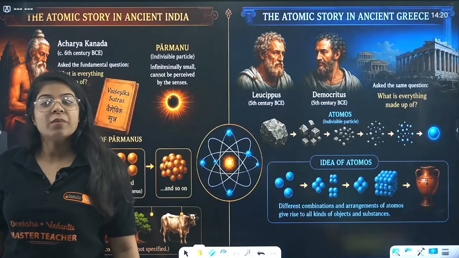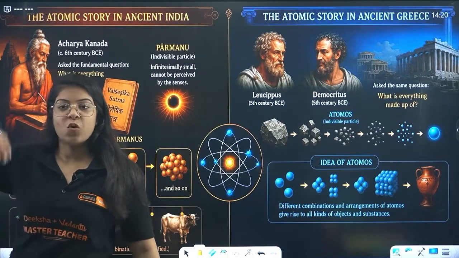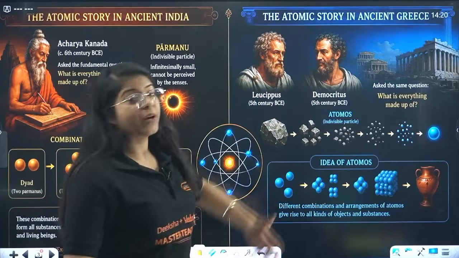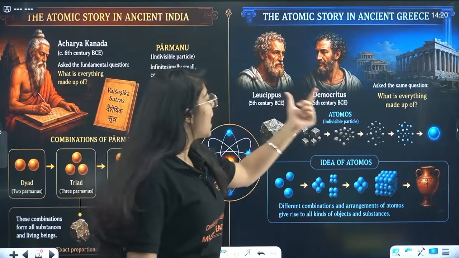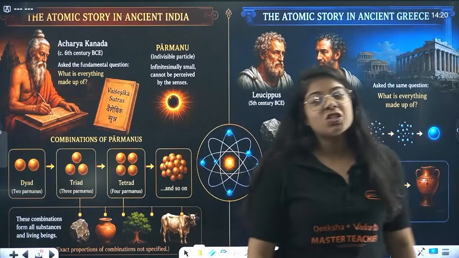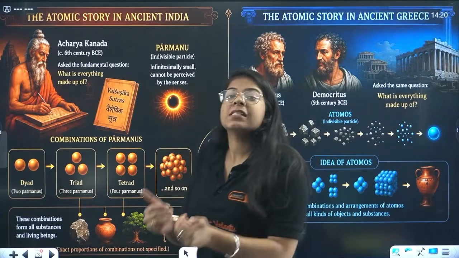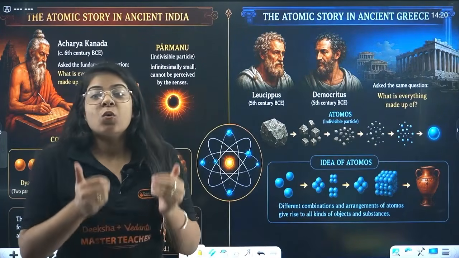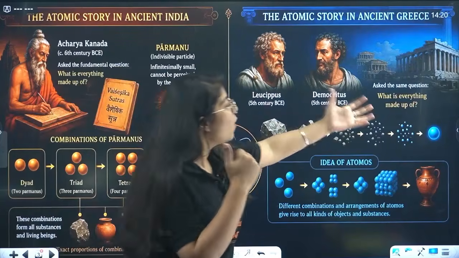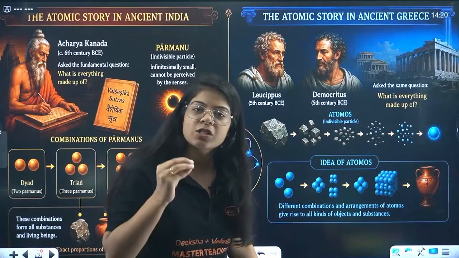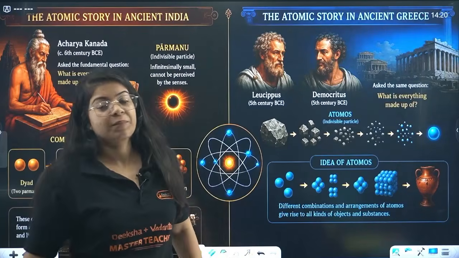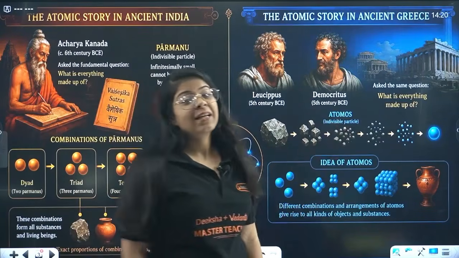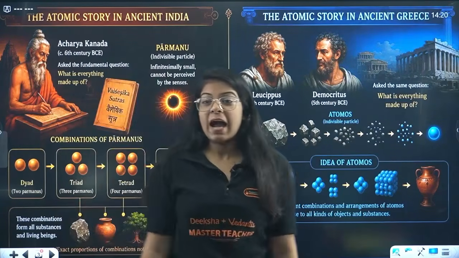Right? So the atomic story in ancient Greece was what? We had two very great philosophers, called Leucippus and Democritus. Now these people again asked the same question: what is everything made up of? What exactly is the smallest unit that makes up everything in this whole world? And they called it atomos. That is the Greek word for atom, right?